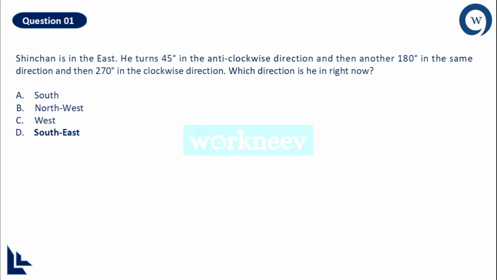If you have observed, it is clearly mentioned anti-clockwise direction and clockwise direction. In such kind of problem, it is always better to take a representation like this. And what is this representation? I think it is quite familiar. Yes, we are going to take the cardinal directions right now. What are the cardinal directions? North, south, east and west. These are the 4 cardinal directions.